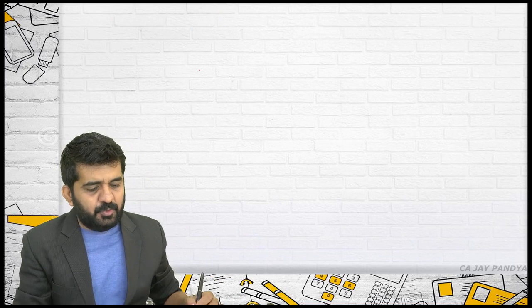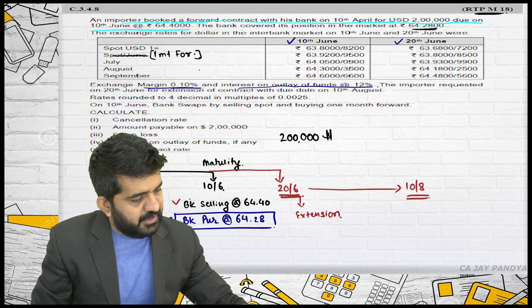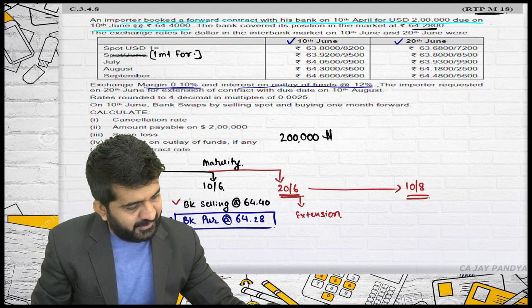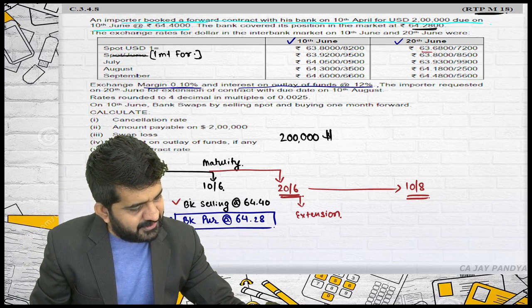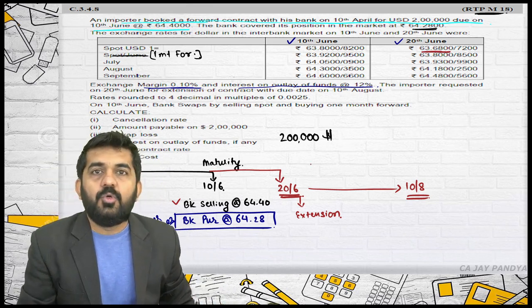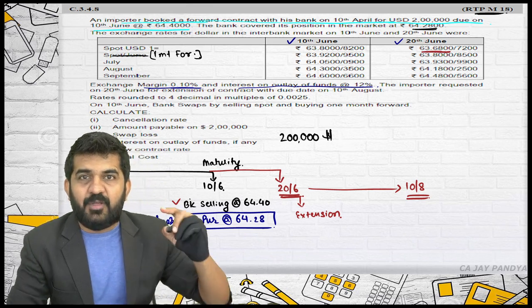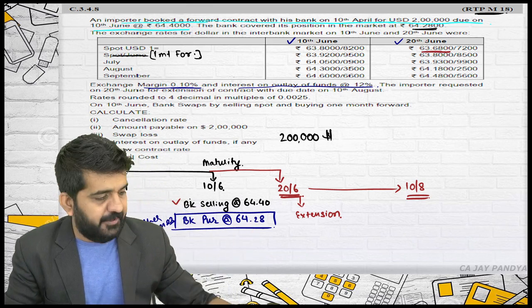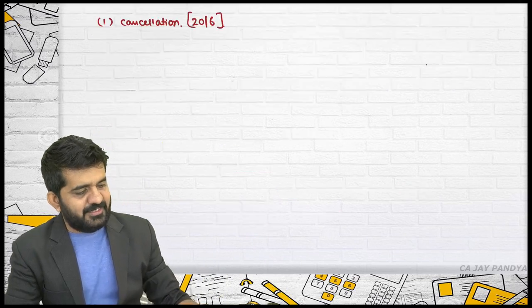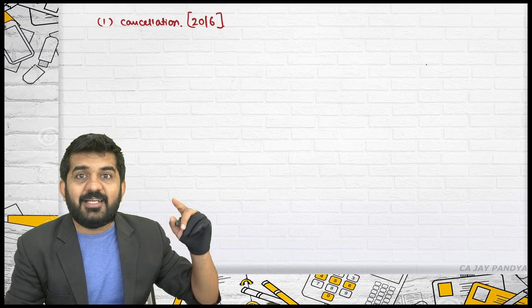Which rate will be used? The sale rate of 20th June will be used. Sale rate of 20th June is 63.6800. Sale rate of 20th June will be used for cancellation. What will be the cancellation rate?